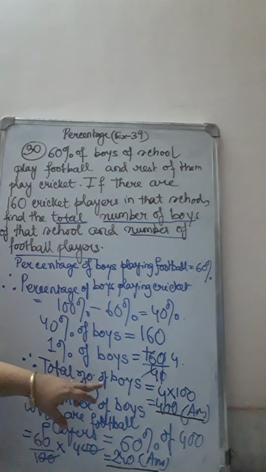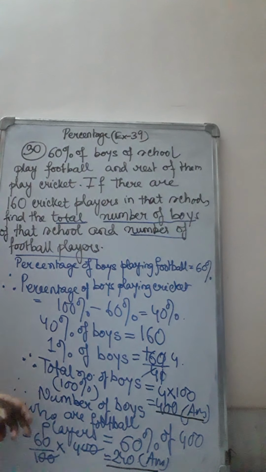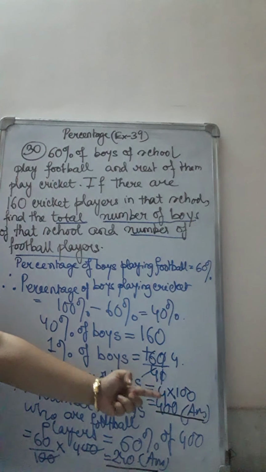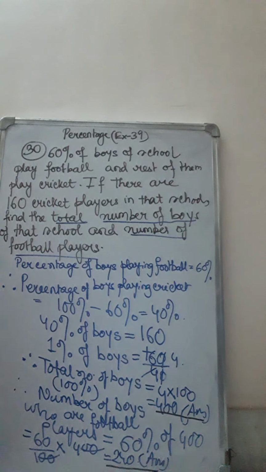Therefore, the total number of boys, or 100% of boys, we need to find. So from this relation we are arriving. So 100% will be much more than 1%. So we need to multiply. If the required value is more, we multiply. So 4 into 100 gives us 400. So total boys, it indicates there are 400 boys in the school.